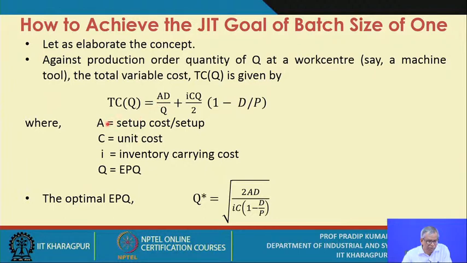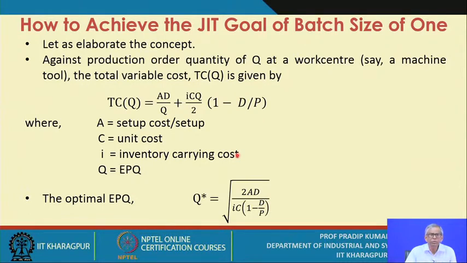So here what is capital A? Capital A is the setup cost per setup. Capital C is the unit cost. I is the inventory carrying cost. This is already known to you.